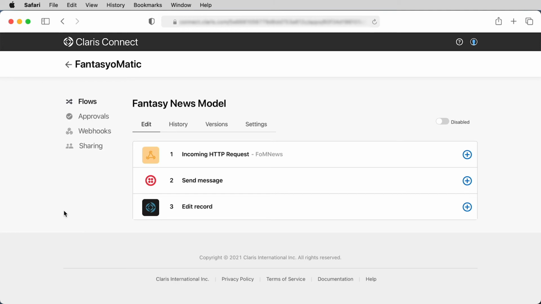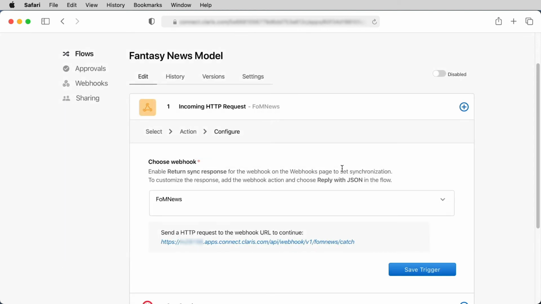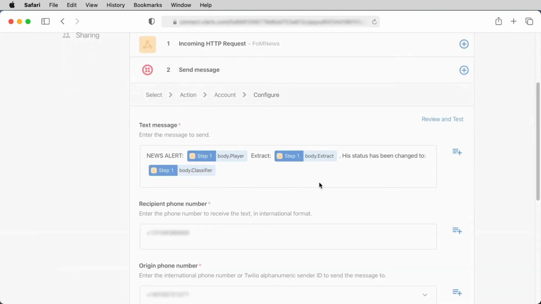While this model helps significantly reduce the labor of humans reading and processing news items down to seconds, there is still the matter of updating the player status field in the app and even notifying administrators or subscribers of these updates. And that's where Claris Connect comes into play. After the news item classifications have been completed and imported, the app is integrated into a Claris Connect flow, which is triggered by a webhook as the app loops through each news item.